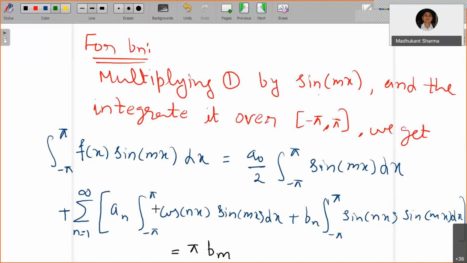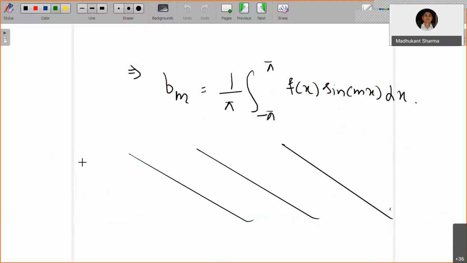And then the an coefficient becomes 0 whatever the values of m and n. The bn coefficient will only be non-zero whenever m equals n. Elsewhere it is 0. So that will give you pi times bm equals this, and then bm equals 1 by pi times the integral. So this establishes the formulas for the coefficients, the derivation.